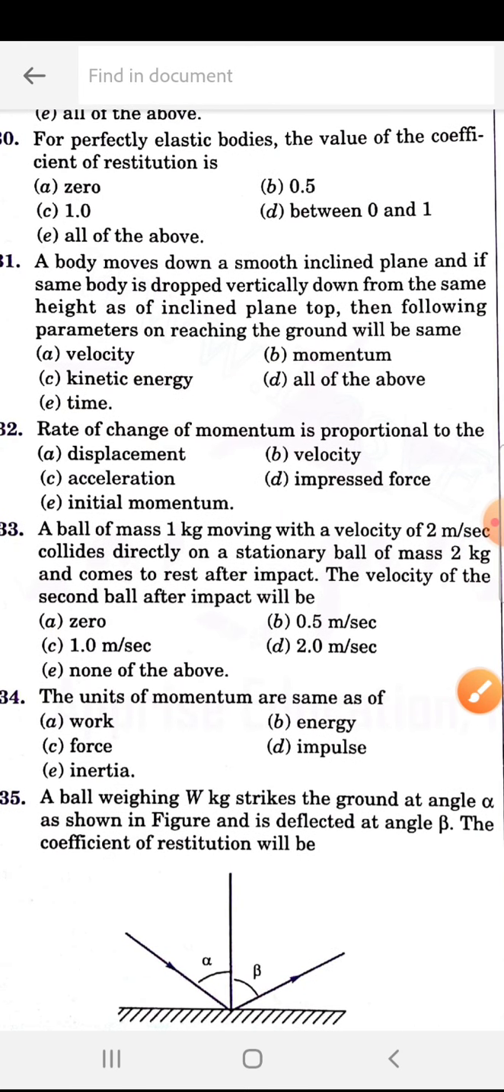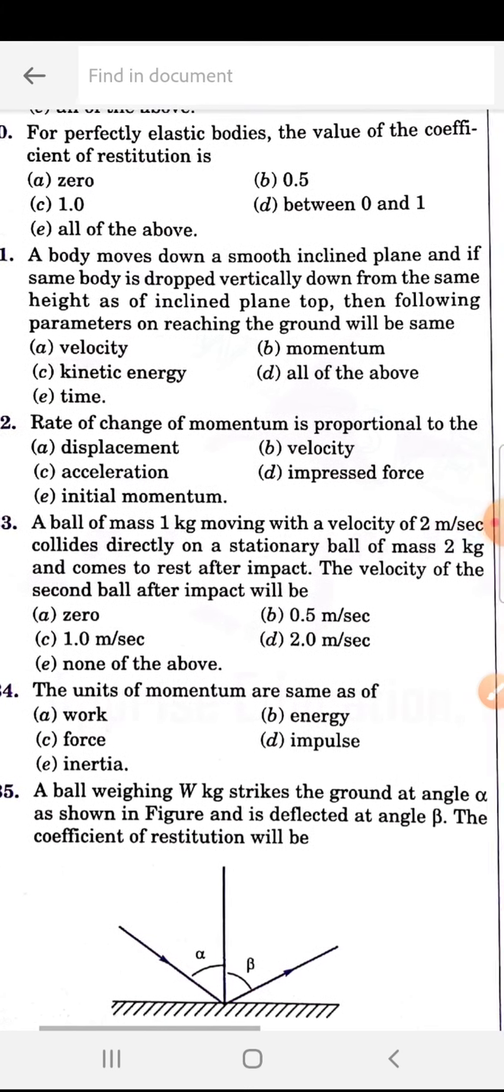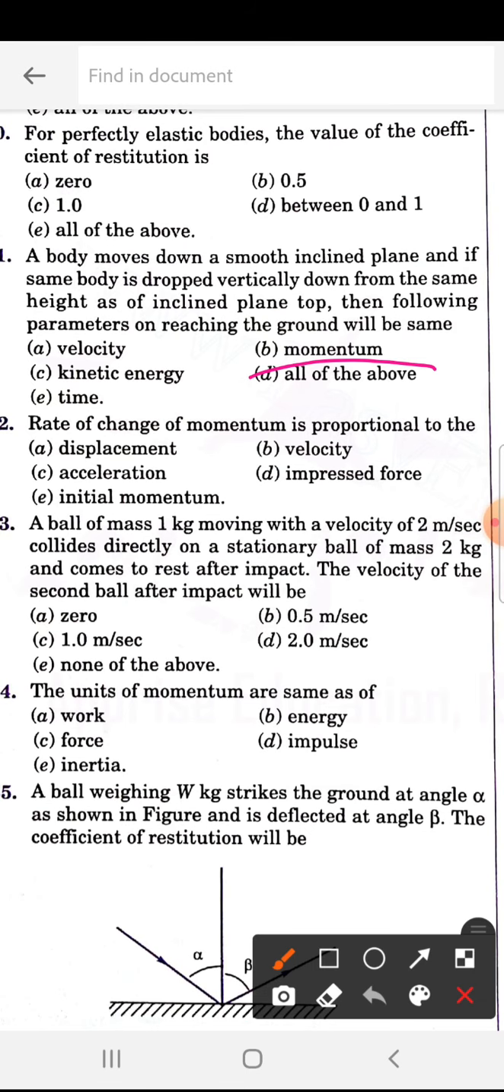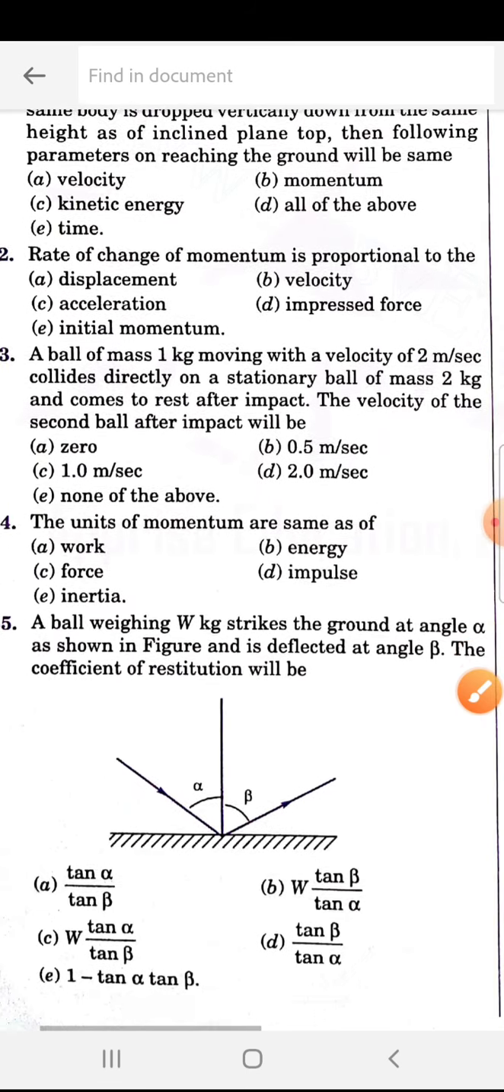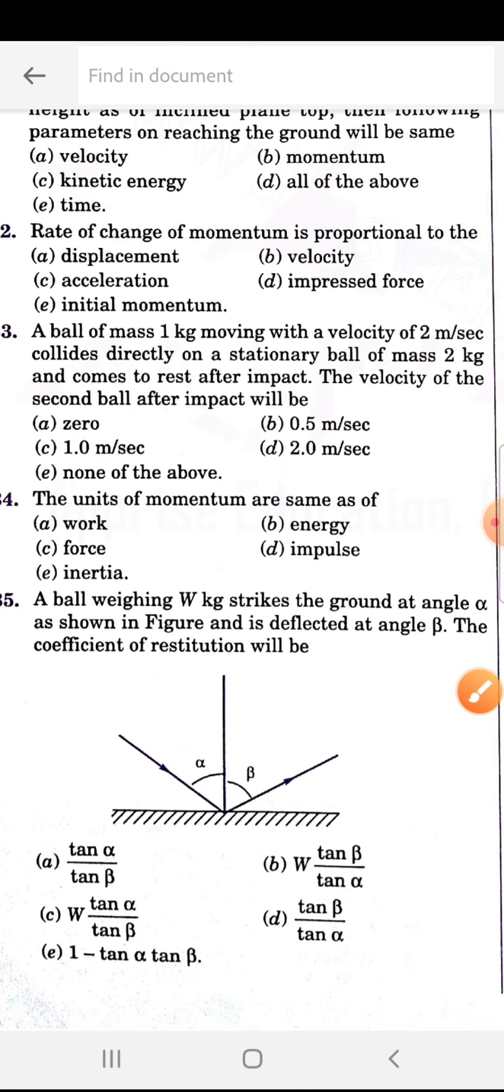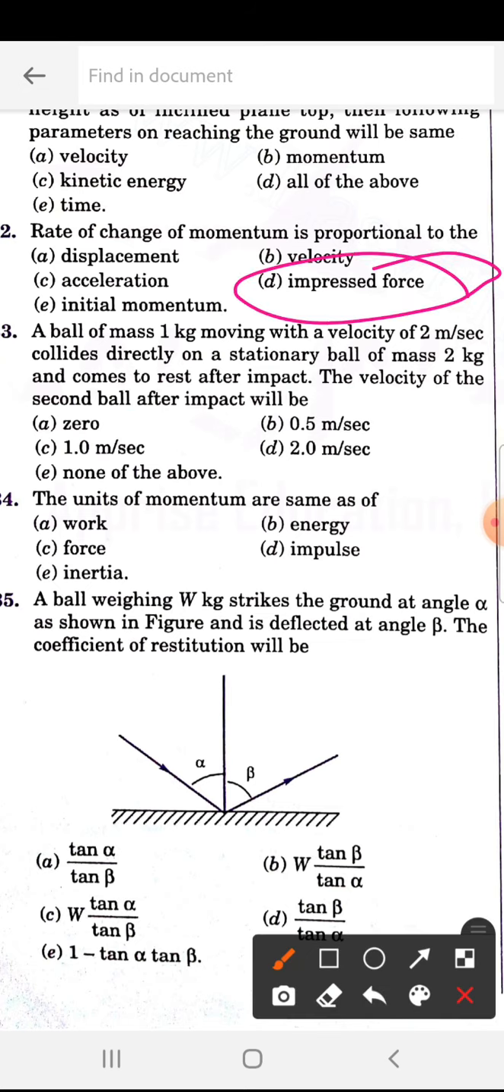A body moves down a smooth inclined plane, and if the same body is dropped vertically down from the same height as the inclined plane top, then which of the following parameters on reaching the ground will be the same? So tell me, 231 is D. Momentum, velocity, kinetic energy, these all will be the same. Important. The rate of change of momentum is proportional to compressed force. So 232 is D.